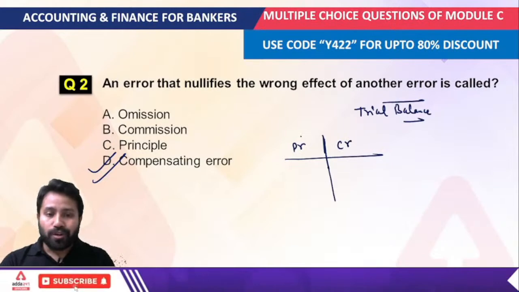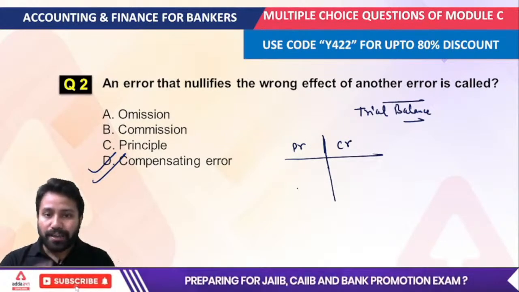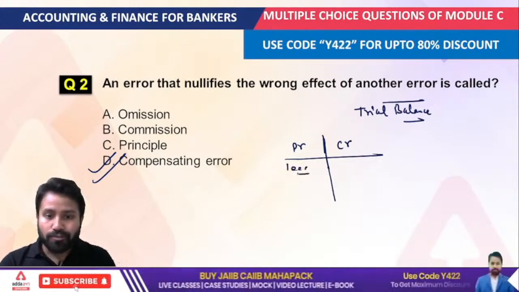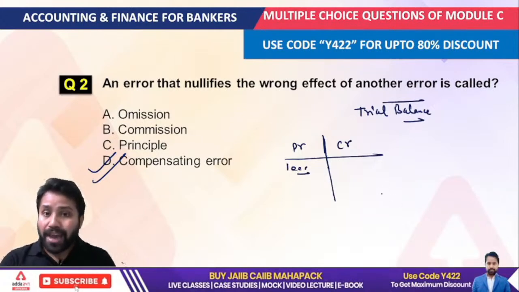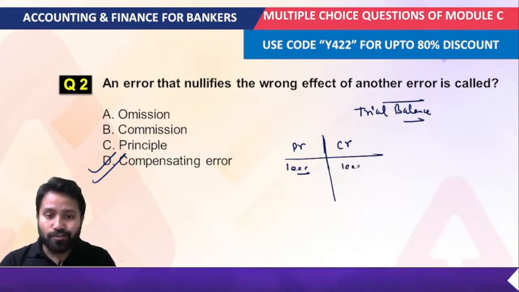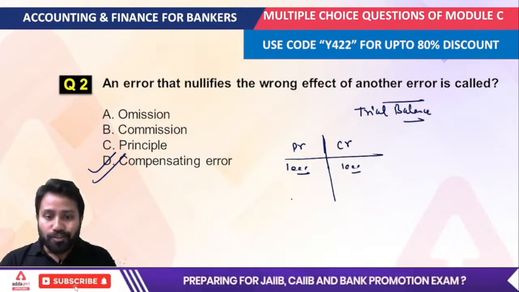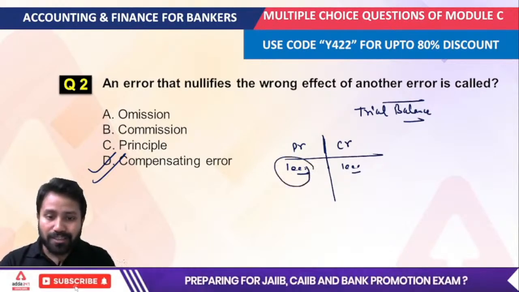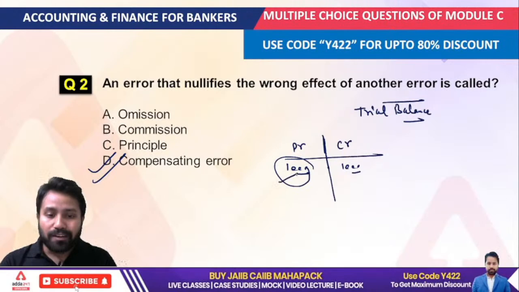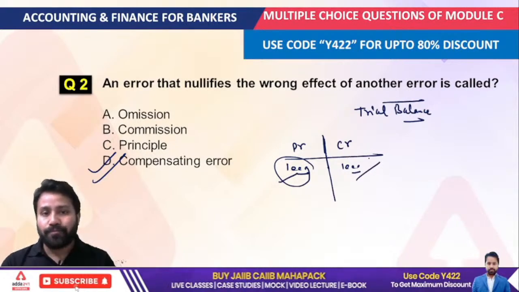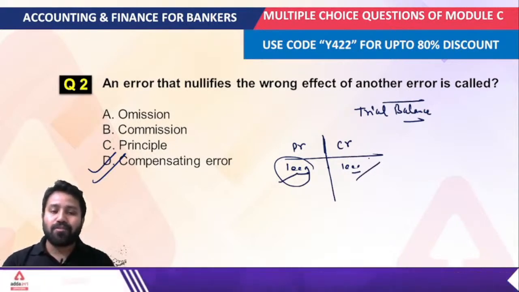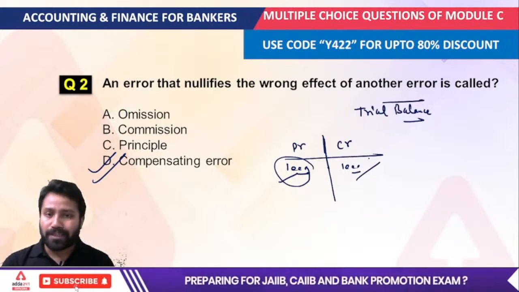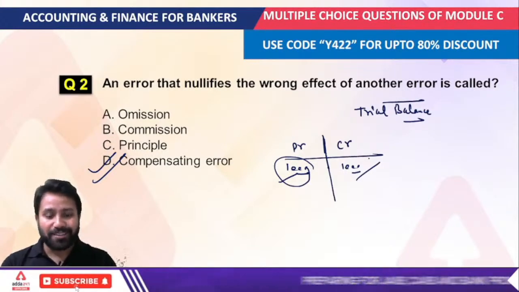Suppose we undercast the debit balance by 1000 rupees, and by mistake we also undercast the credit balance by 1000 rupees. So here one error is nullifying the other error. This is known as a compensating error. I hope it is understandable for everyone. Okay. Next question.